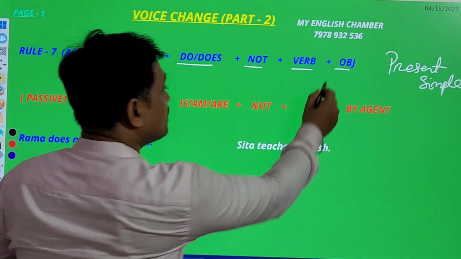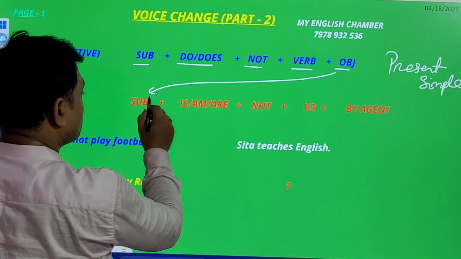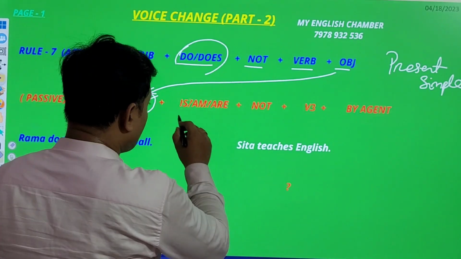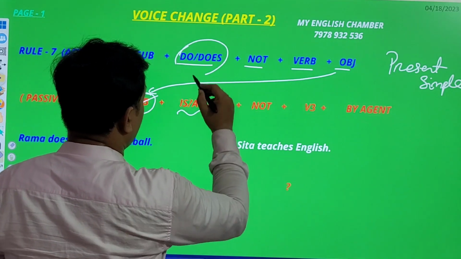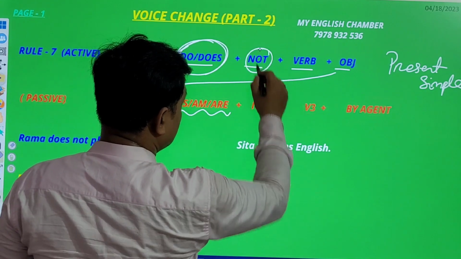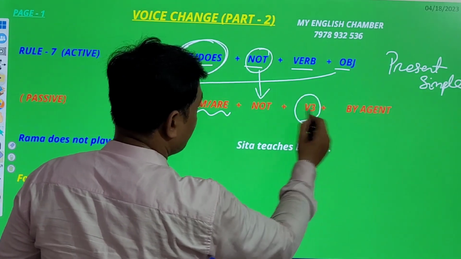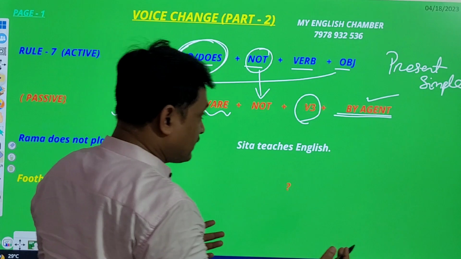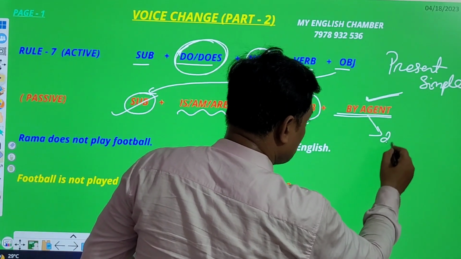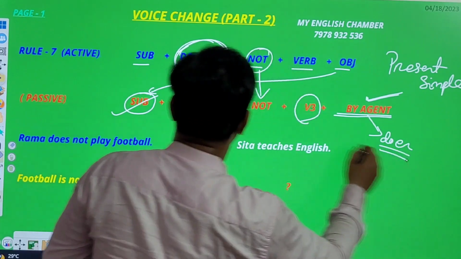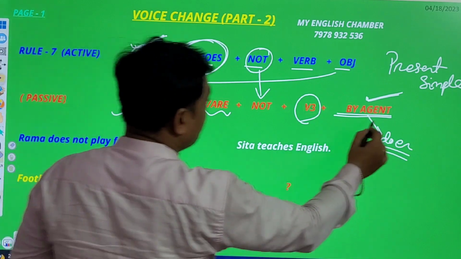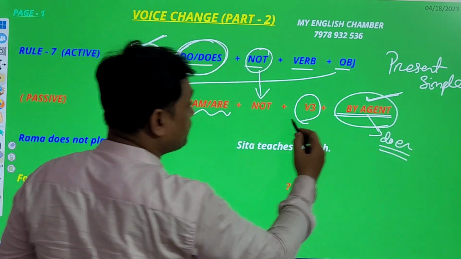You know dear students, object will be subject in passive. Object as subject of, right? Then is or am or are. Why? Because here you will find do or does. Then the same not, then V3. Then by agent. If necessary, by agent will be placed. Who is the agent? The doer will be the agent. Who is the doer? In active, the subject is the doer. So in passive, that doer will be placed with by.